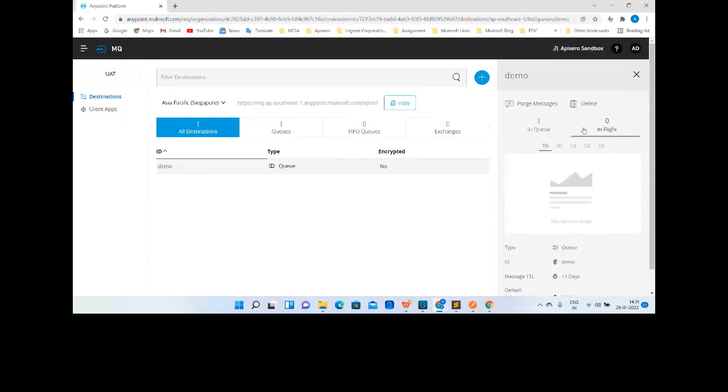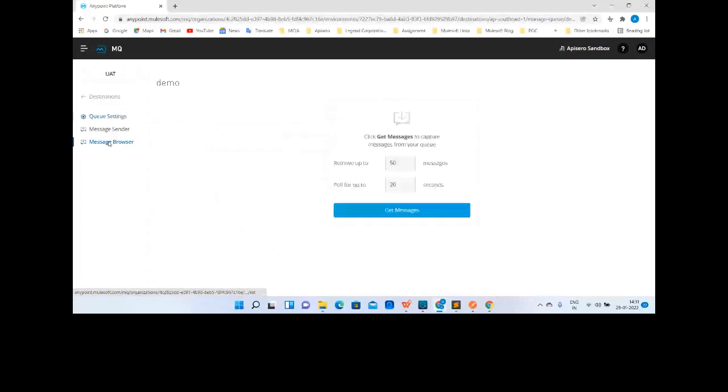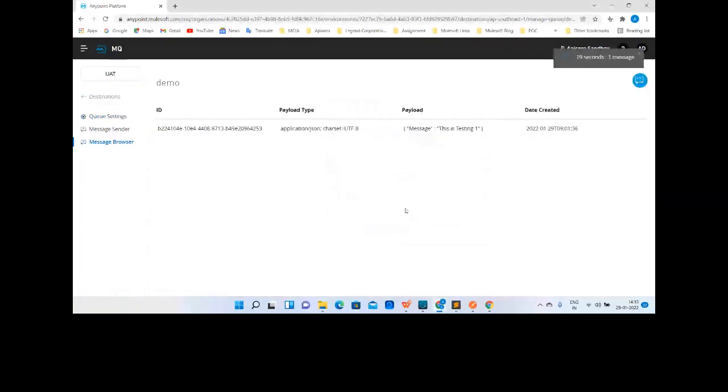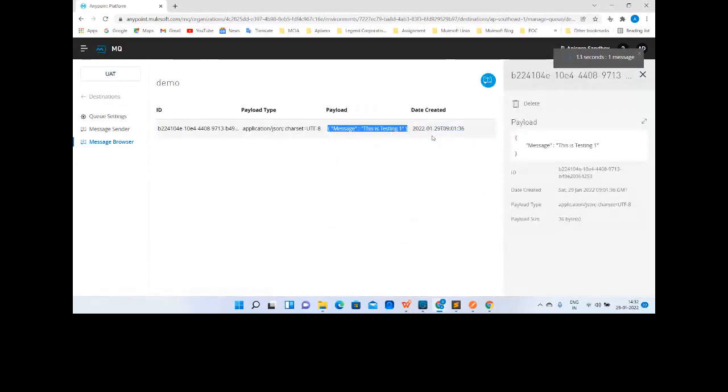The one represents there's one message in the queue. Now if you want to check the message, you have to go again to the message browser and fetch that message. And yes, you can see it now. This is the payload that we have sent across, the time when it was created, and a unique ID. Very important: this is a unique ID assigned to this message. Each message will have its own unique ID.